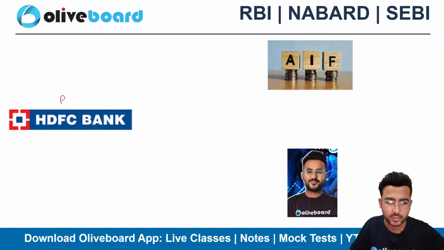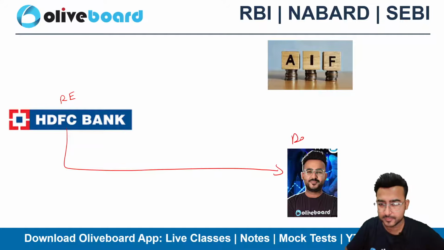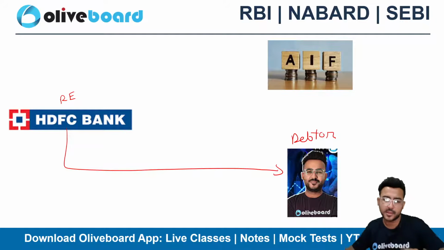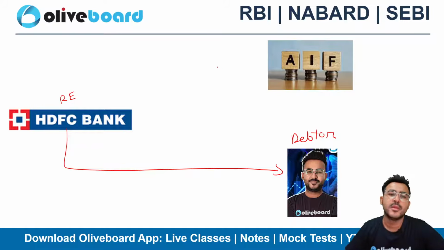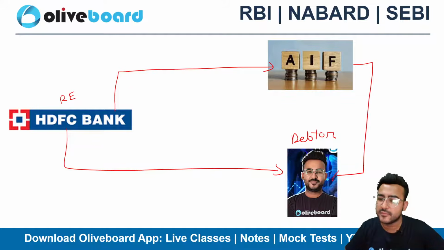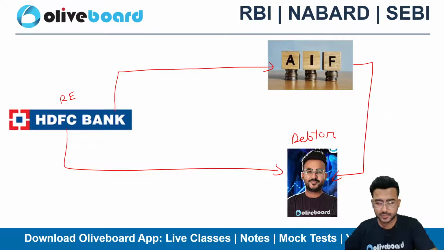So let's suppose a regulated entity like HDFC Bank has given a loan to a debtor. So I have taken a loan from HDFC Bank. I'll be a debtor of HDFC Bank, right? I'll be the debtor company for HDFC Bank. Now HDFC Bank has also invested in an AIF, and this AIF has in turn invested in my company. So this is the arrangement basically. This AIF has invested money in my company in the form of a loan.